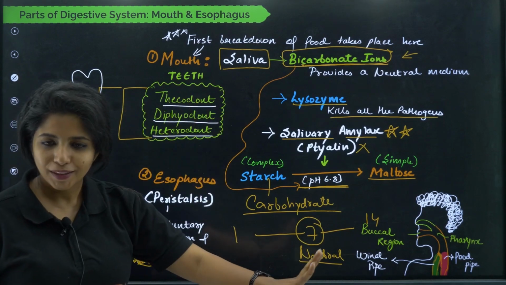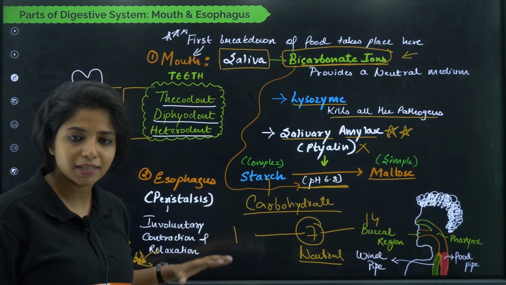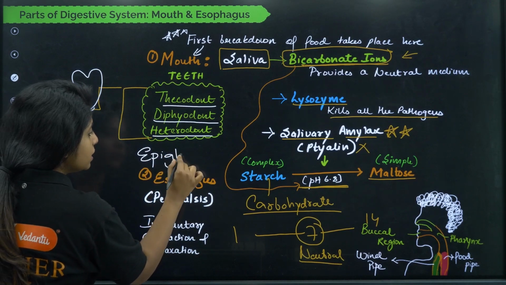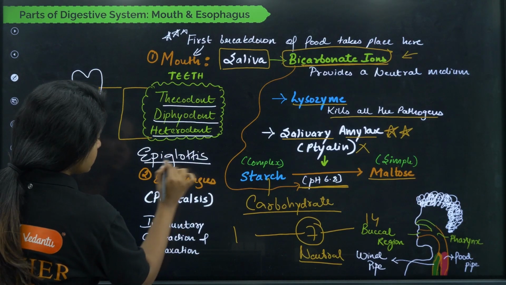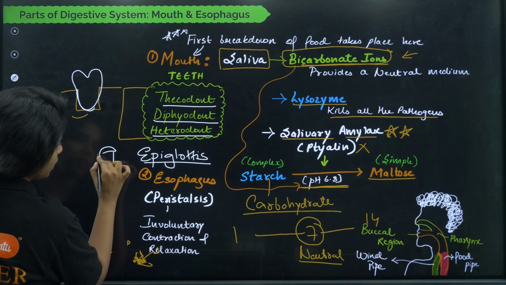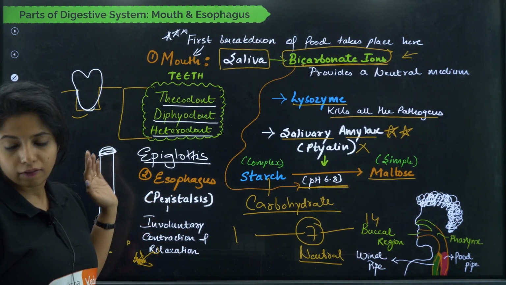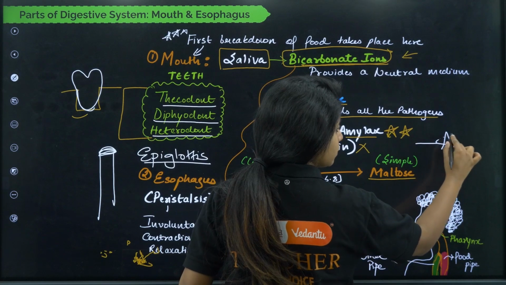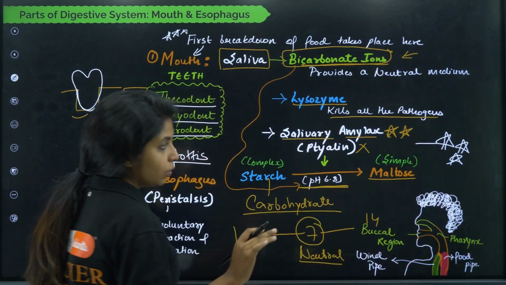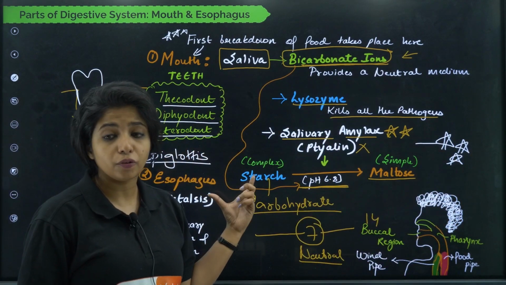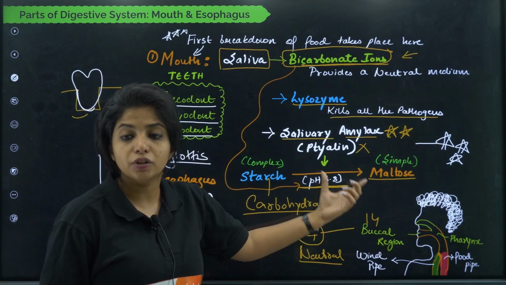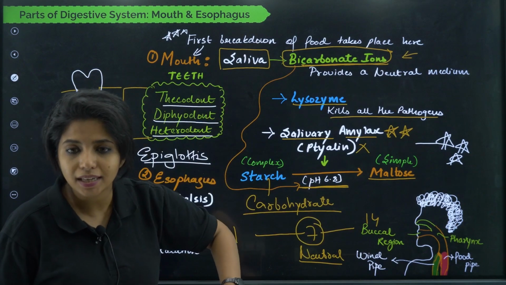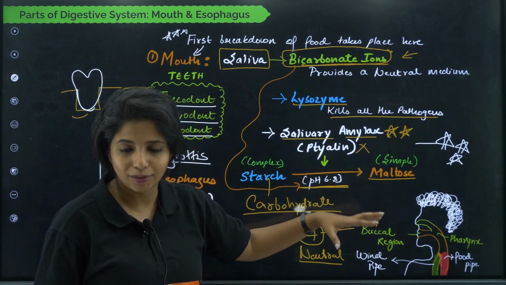That is completed. Now can we move ahead with the esophagus? Yes. Remember, there is the epiglottis. The epiglottis safeguards your windpipe from anything. It covers your windpipe. This is a flap of tissue that covers everything. So digestion starts here in the mouth because of this particular enzyme that you saw. And let me tell you, all the starch that is there has not converted into maltose. There is still some left, so you will again see that starch is getting broken down to maltose later on also.